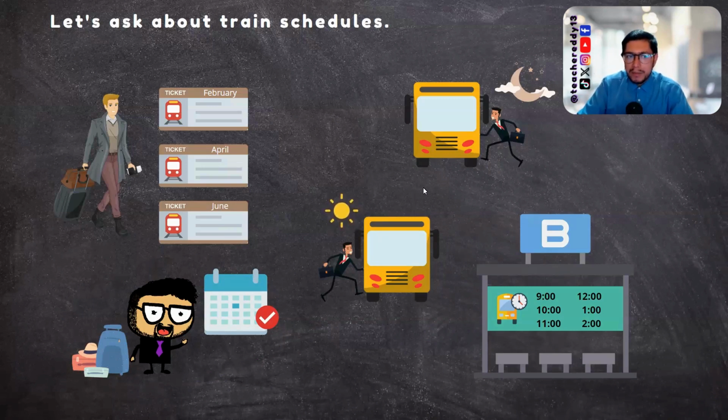And now let's go back to the bus. Tell me, is the bus coming at 9 o'clock? Yes. Is there another bus coming at 10 o'clock? Yes. Another at 11? Yes. So we can say that the bus runs every hour. In all the pictures, I'm talking about frequency.